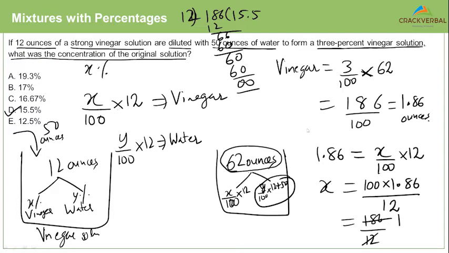I guess some of you would at least say so, right? Now I'll show you how to use the alligation diagram in this.